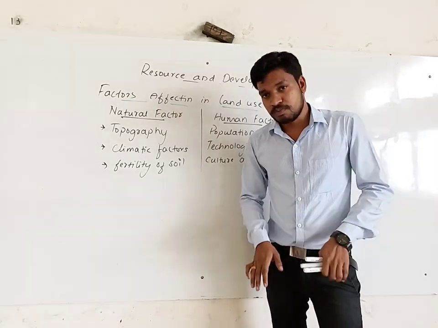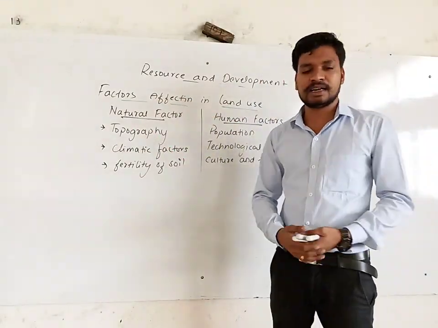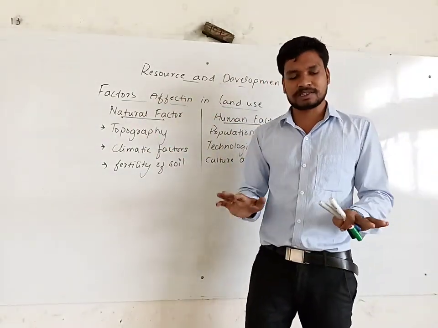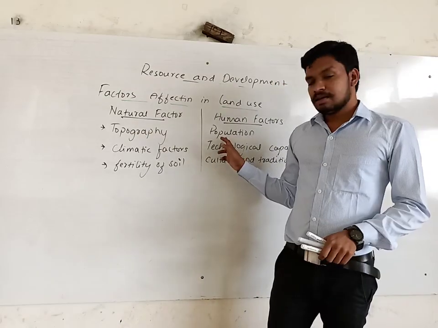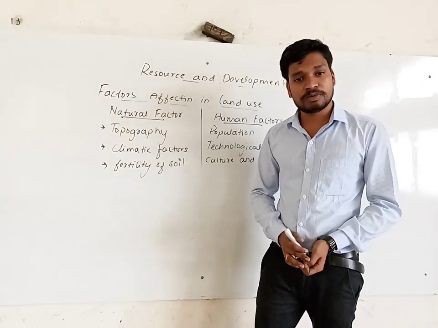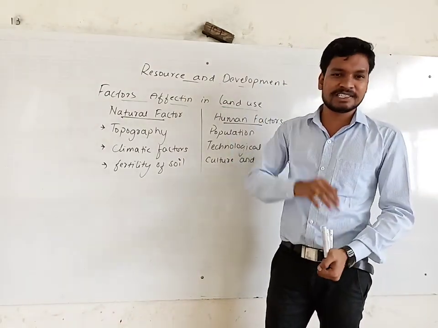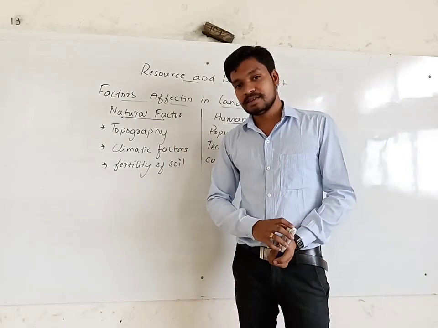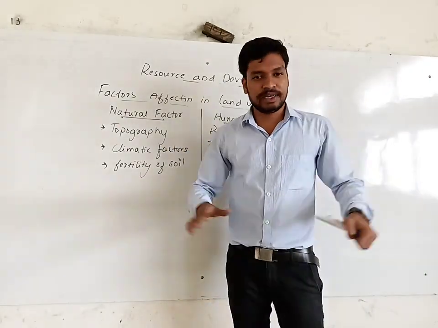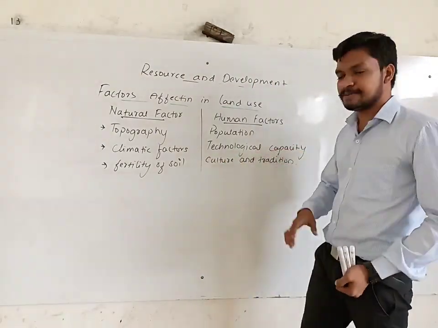But now almost every place, except Antarctica, Greenland and Russia, is under use by human beings for different activities. You know how it is happening? Because of more population. When the population increases, demand increases, then we start to make use of every resource. That's what is happening. Then, technological capacity.